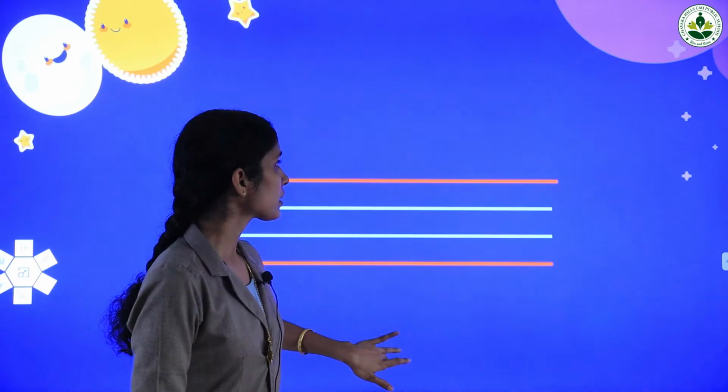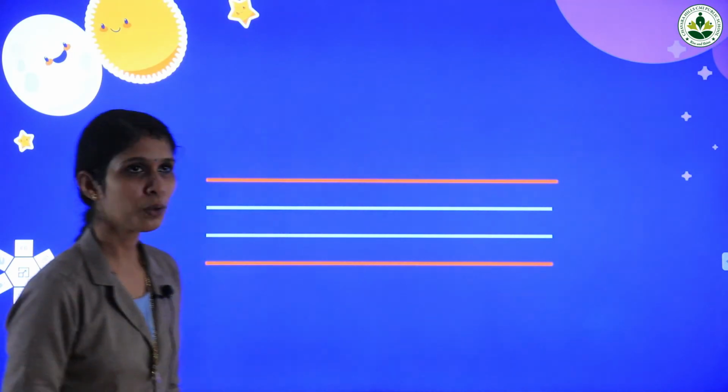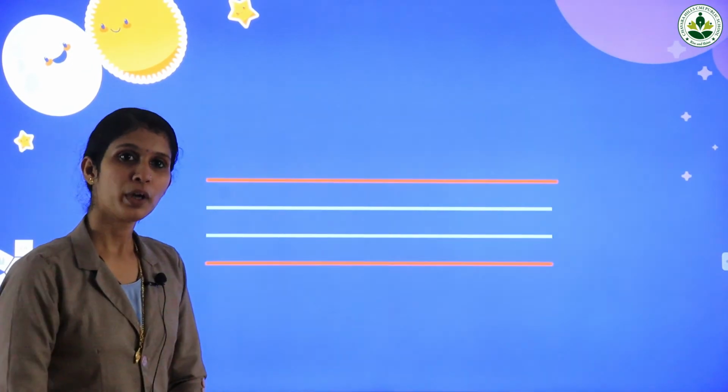The sound of letter O is O. Repeat after me. O. Once again. O. Okay. Now let's trace capital letter O and small letter O. First we are going to trace capital letter O.